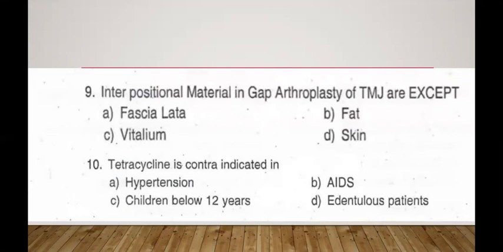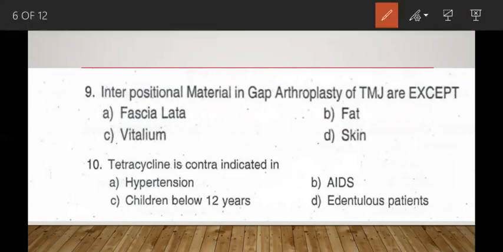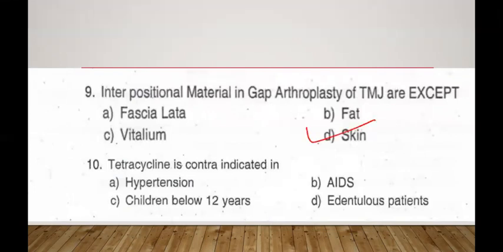Question 9. Interpositional materials in gap arthroplasty of TMJ are all except A. Fascia lata, B. Fat, C. Vitallium, and D. Skin. Probably the most appropriate answer would be option D, skin.